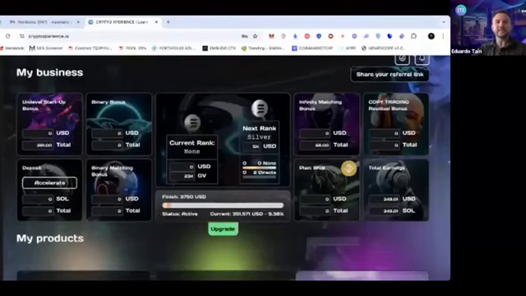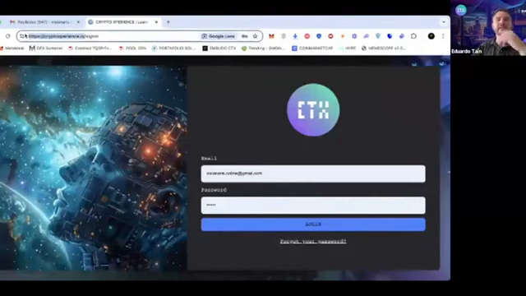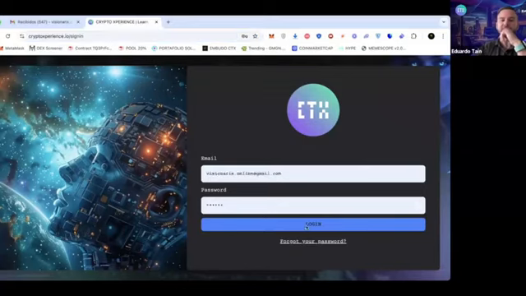Perfect. So here we go, even as if one is going to start from scratch. Here, for example, you have to log in, the page is official: Crypto Experience with an X without the E. That is cryptoexperience.io, and you simply connect your email and password. If you don't remember the password, you can click on Forgot Password. They send you one to your email, a key, then you click on Login, Email, Password, Login.